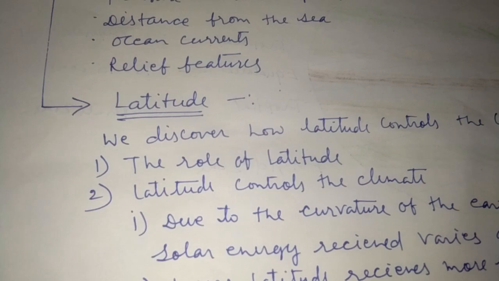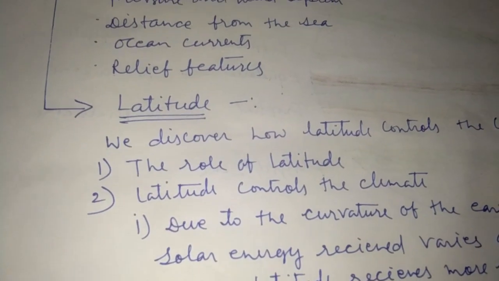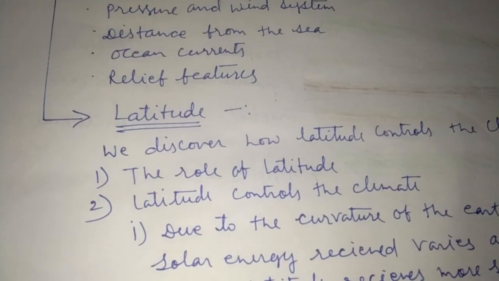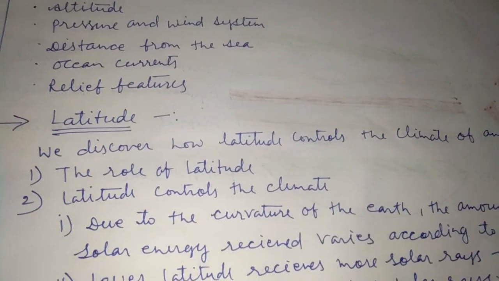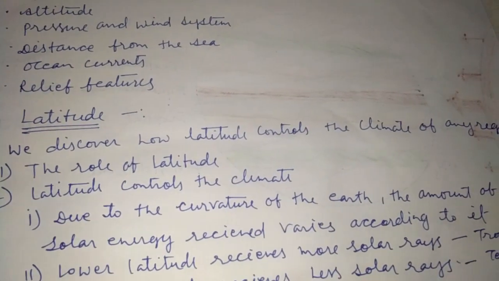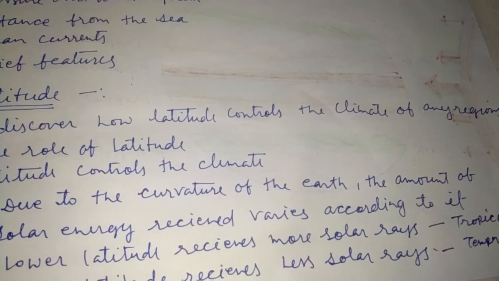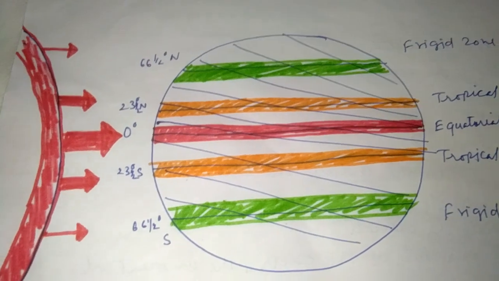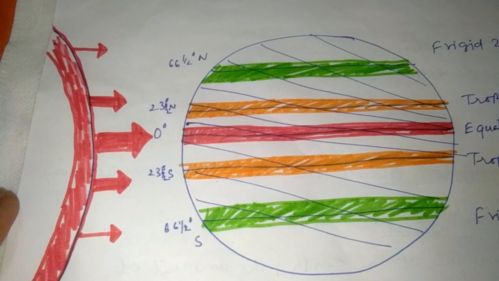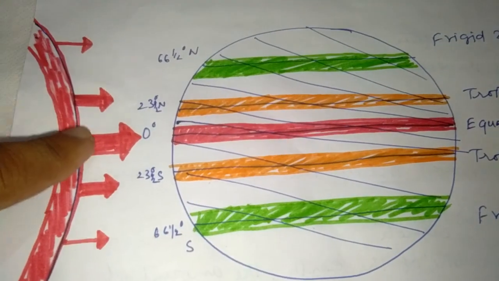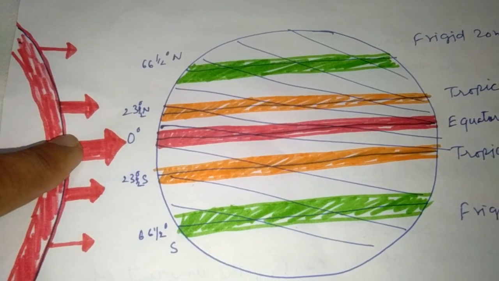So students, latitude, as you know very well already, I have explained it also. What is latitude? So we have to discover how latitude controls the climate. It is a very interesting topic to listen to, which I am going to discuss here. At any region, you are watching here, this is the sun and these are the rays of the sun which are falling on the earth.